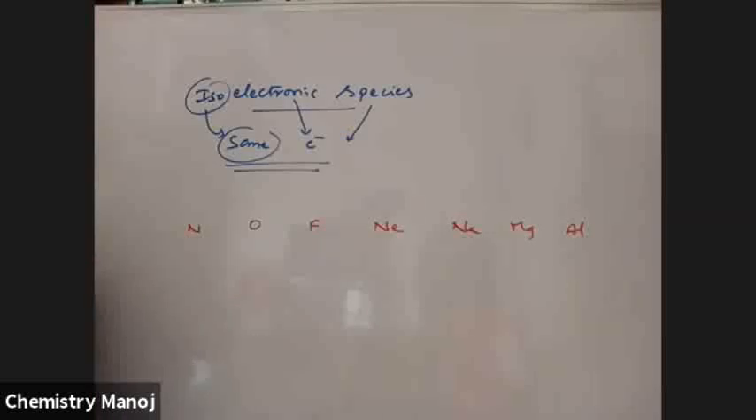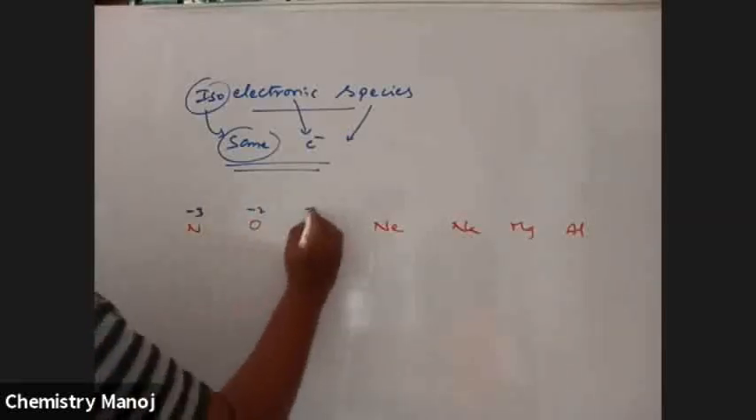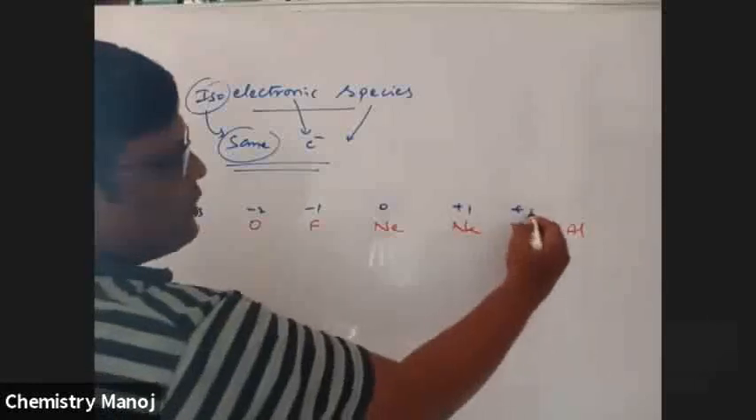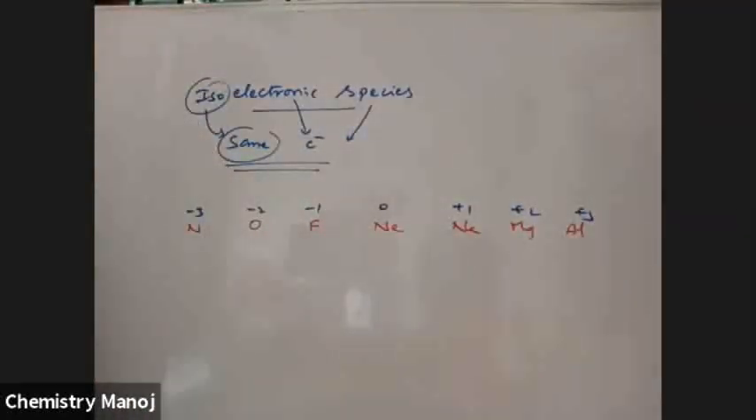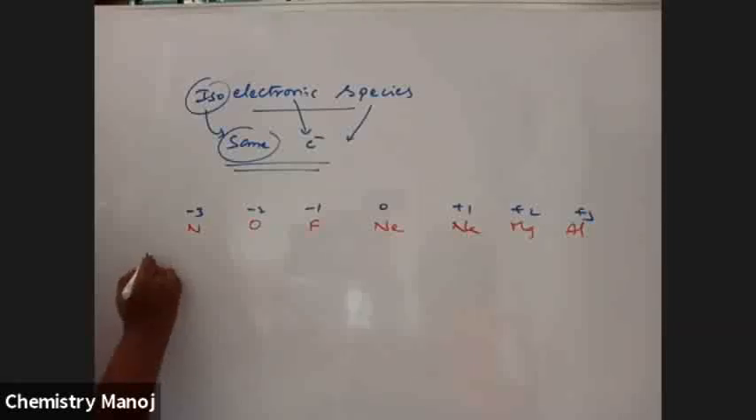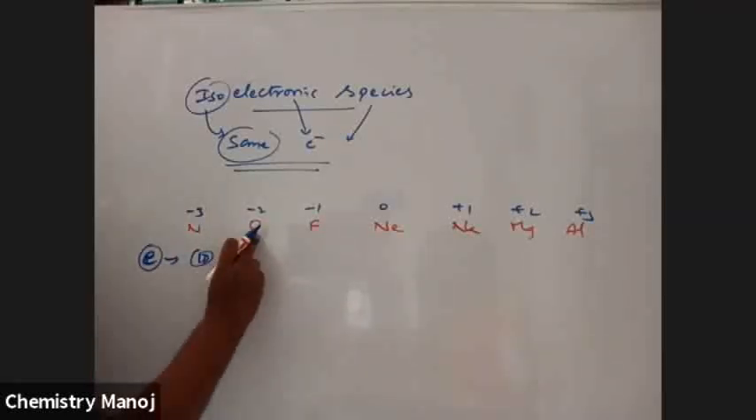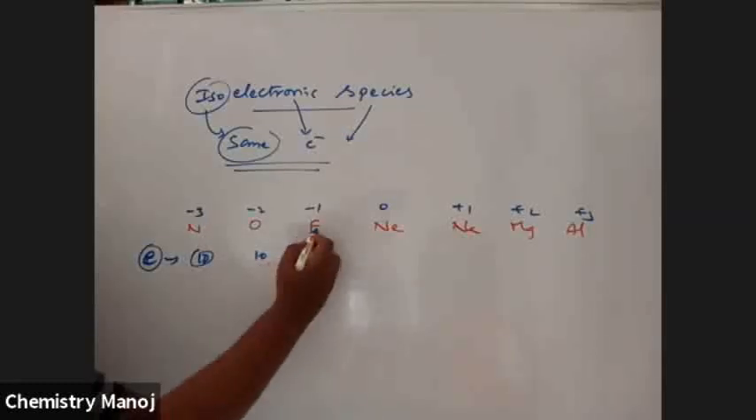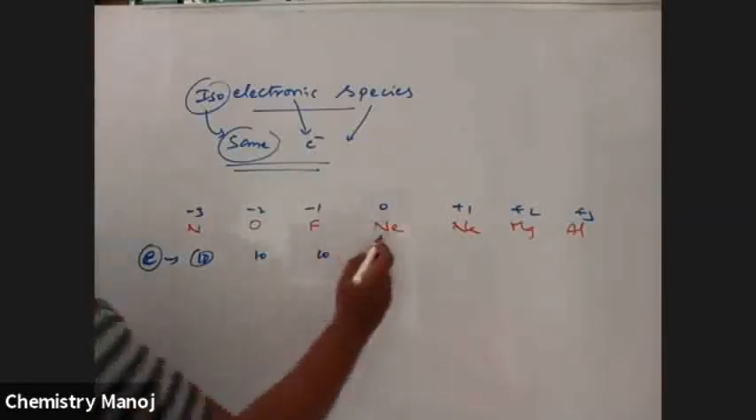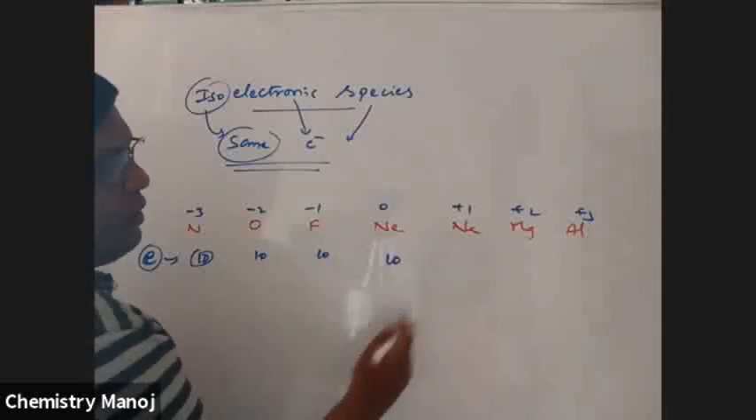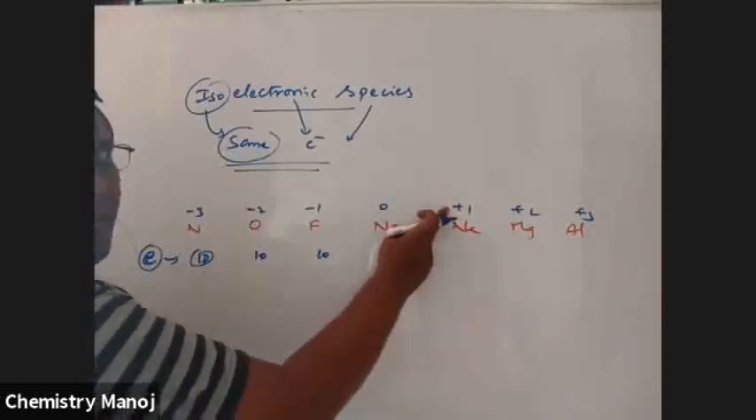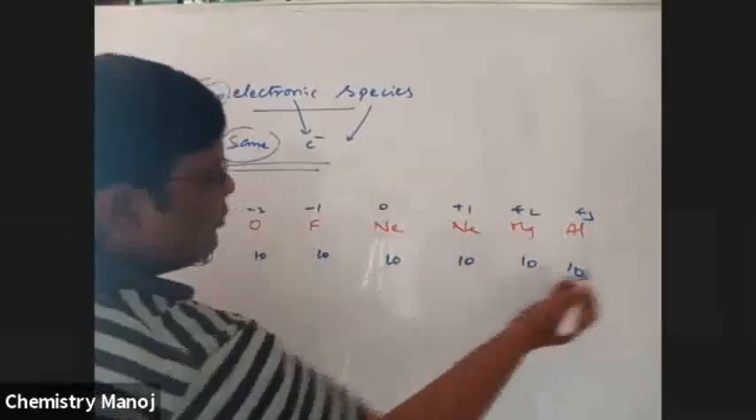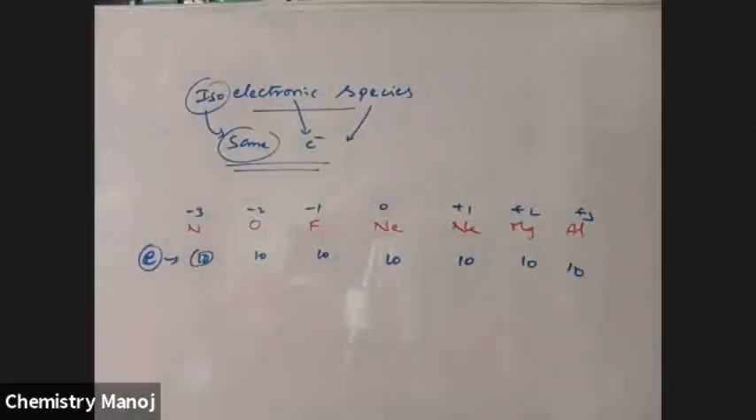Here nitrogen has -3, -2, -1, 0, +1, +2, +3 ions. Nitrogen atomic number 7. Let me count the number of electrons. Atomic number 7, -3 means 3 electrons gained, so 10 electrons. 8, 2 electrons gained, 10 electrons. 9, 1 electron gained, 10 electrons. Neon, no loss or gain, that is 10. Sodium is actually 11, 1 electron lost, +1, that means 10. All these species have the same number of electrons, therefore it is taken as an isoelectronic series.